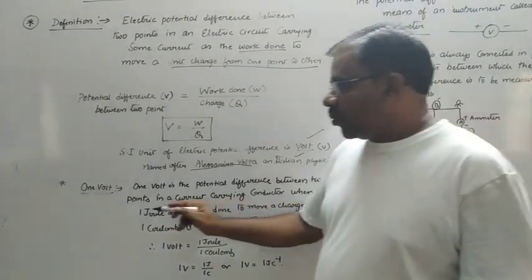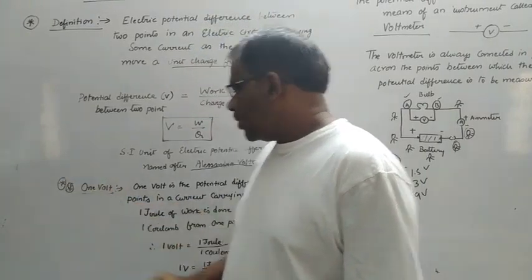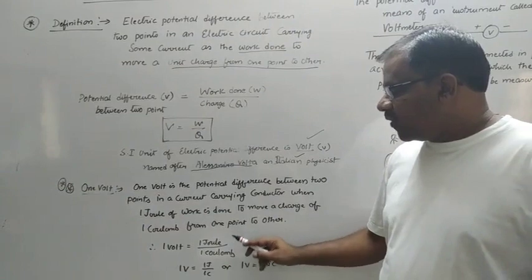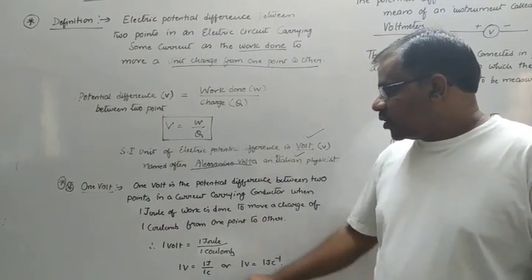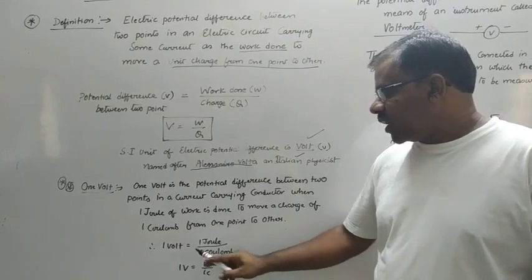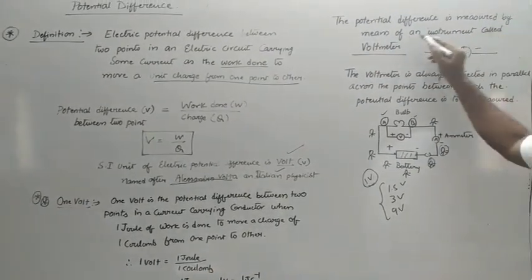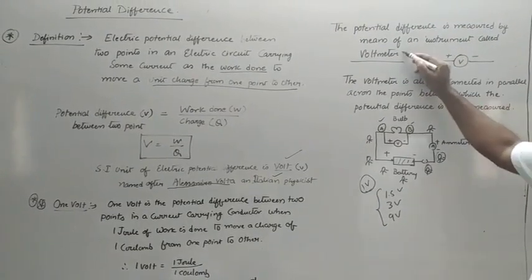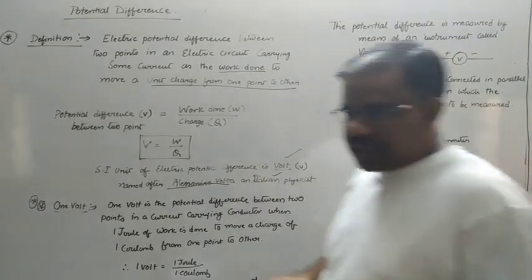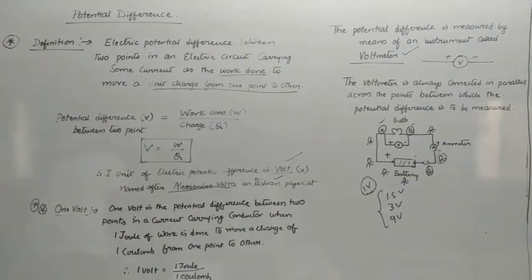So this is a very important definition. We say the electric potential difference is 1 volt when 1 joule of work is done in moving 1 coulomb of charge from one end to the other end. So 1 volt can be defined as 1 joule of work done by 1 coulomb of charge transferred. The potential difference is measured by means of an instrument called voltmeter. So voltmeter is a device that is used in order to find out the potential difference in a circuit.